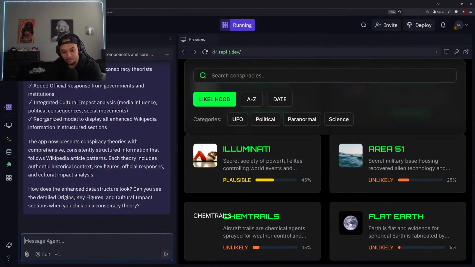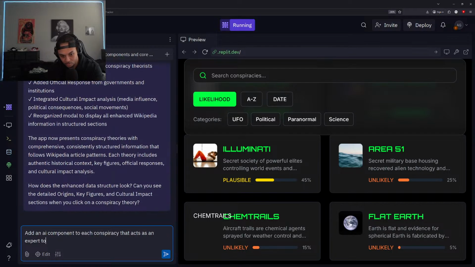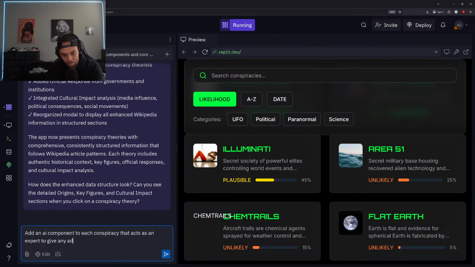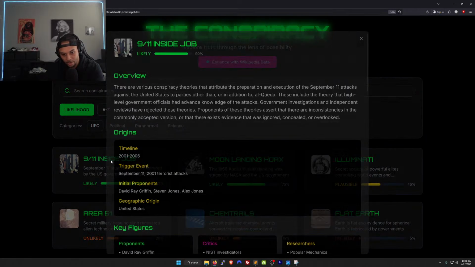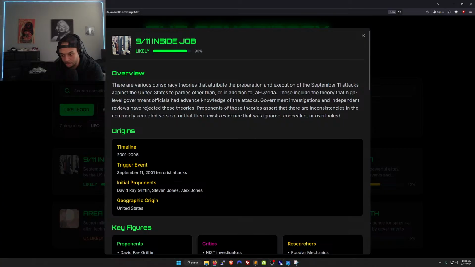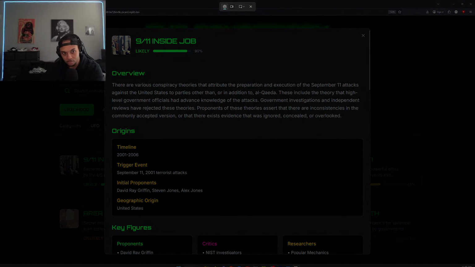So we're gonna add an AI component in here. Add an AI component to each conspiracy that acts as an expert to give any additional details requested to the user. Okay. So now we're adding in a chatbot, AI chatbot that can be used to reference questions.